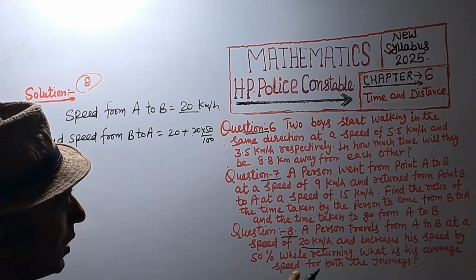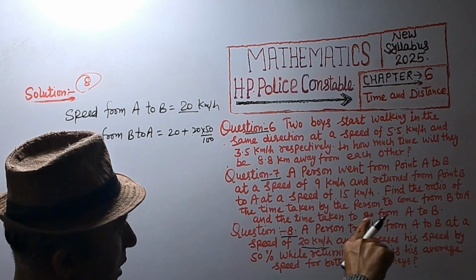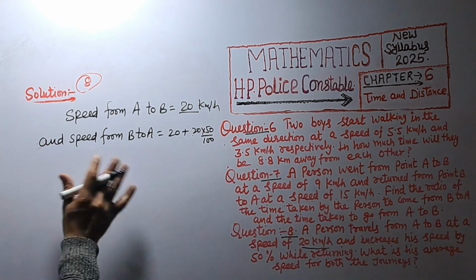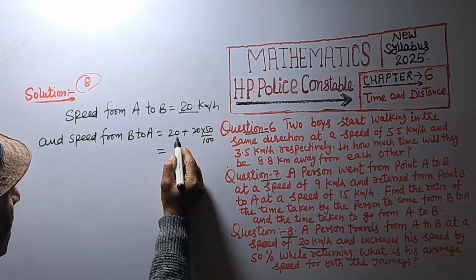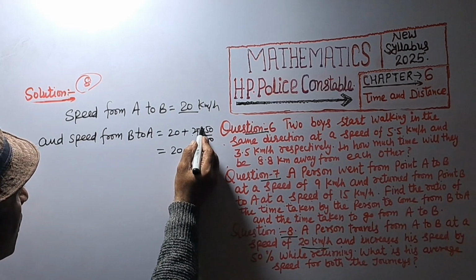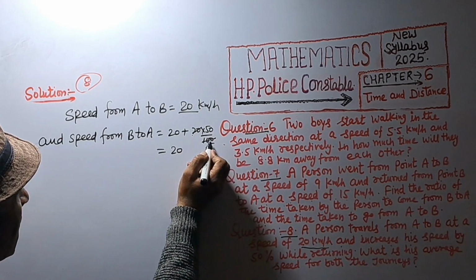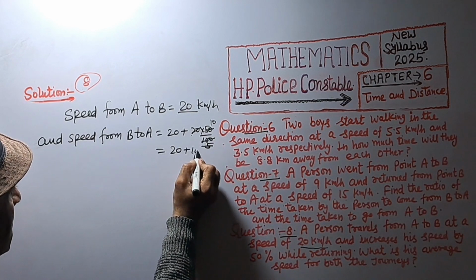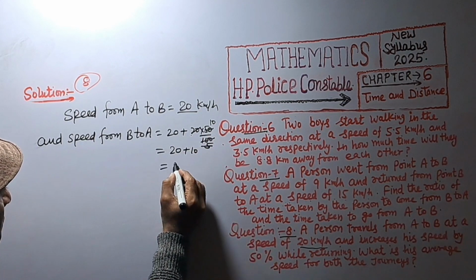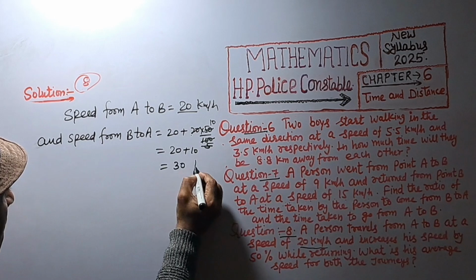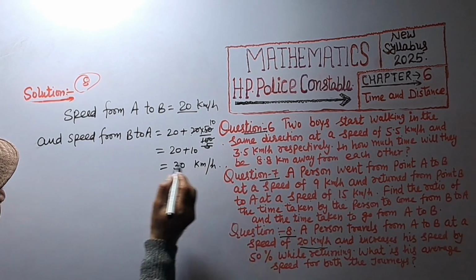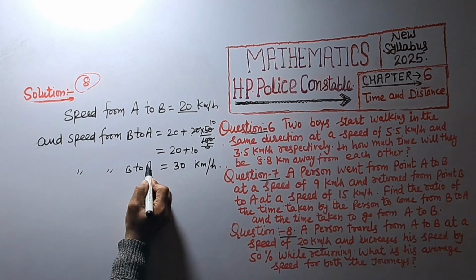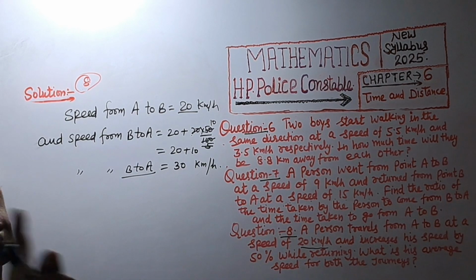According to the question, he increases his speed by 50% while returning. So B to A will be 30 kilometer per hour. Speed from B to A equal to 30 kilometer per hour.